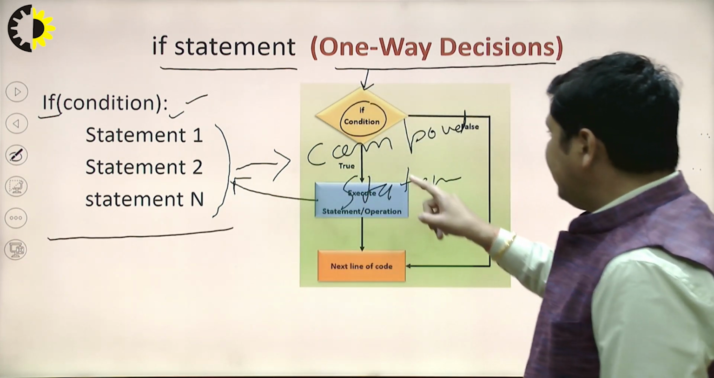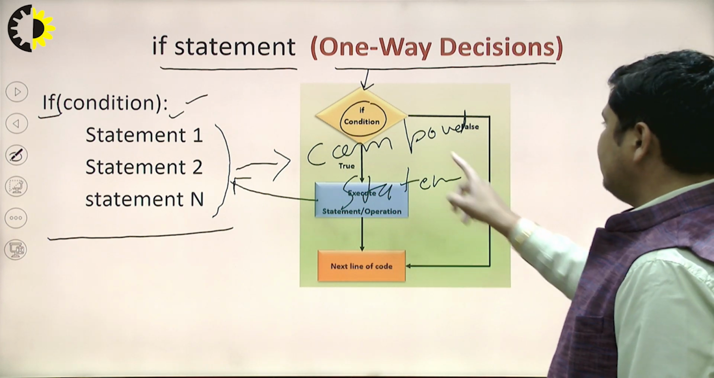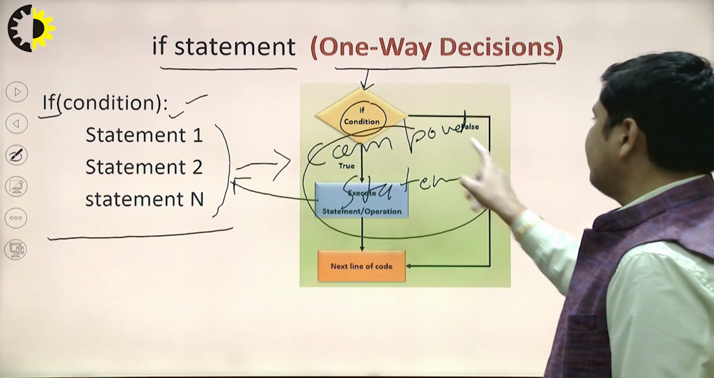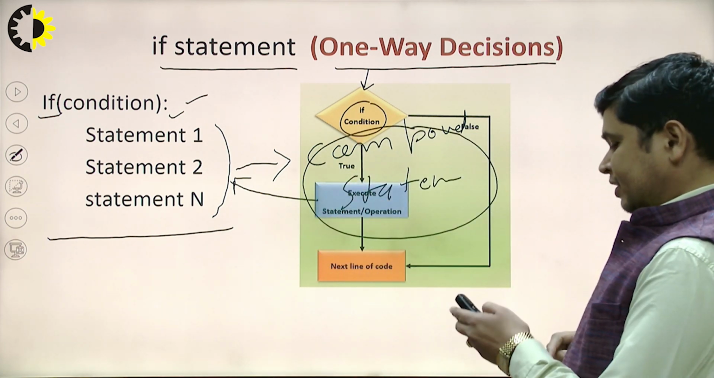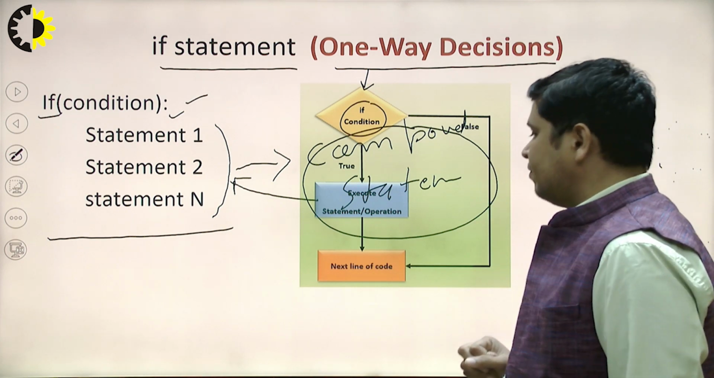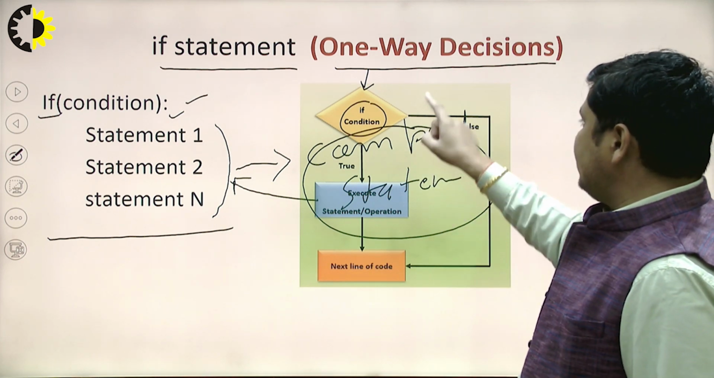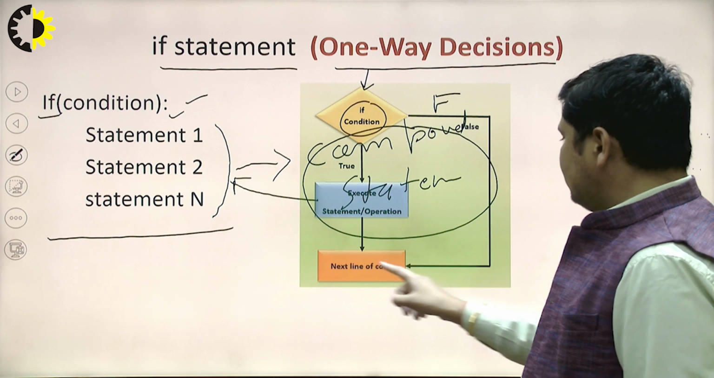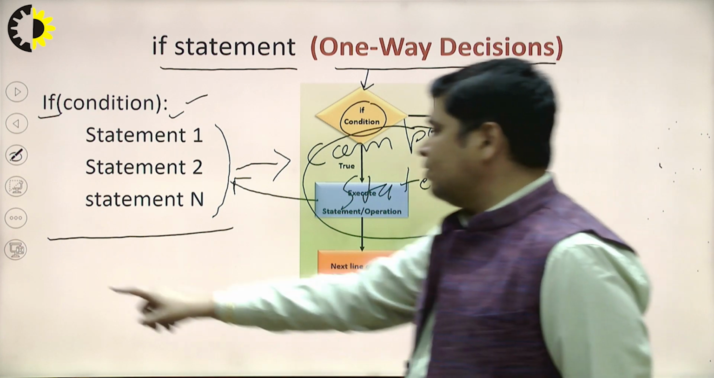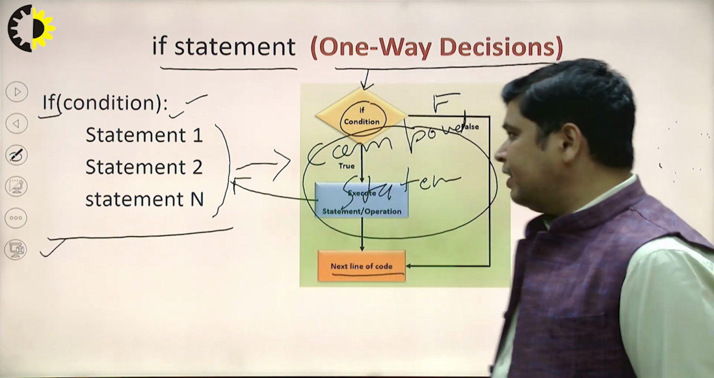So you will see here this is the complete if body. This is considered a complete if body. And if this condition becomes false, the control is transferred to the next line of the code. It may be here. It may be here.